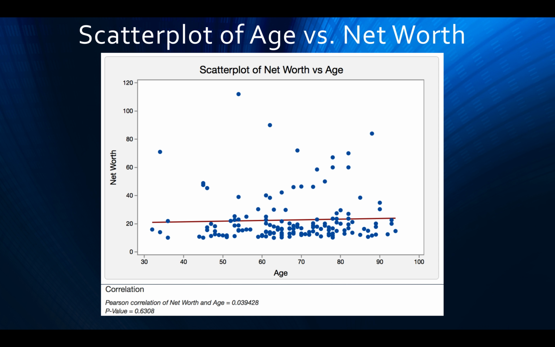For the scatter plot of age versus net worth, it was a little surprising. Before truly looking at the list, I would have assumed that age and net worth were correlated pretty strongly, since as you go through life, you have more time to accumulate and grow your wealth.